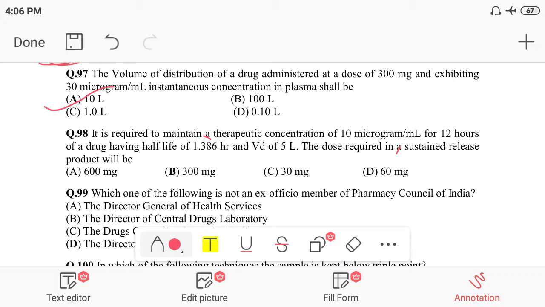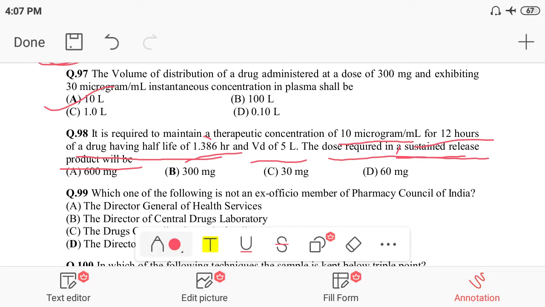Question 98: it is required to maintain a therapeutic concentration of 10 microgram per ml for 12 hours of a drug. Half life is 1.38486 hours, and volume of distribution VD is 5 liter. So the dose required in the sustained release dosage form will be? So what dose do we have to give in this condition? What is the question asking?